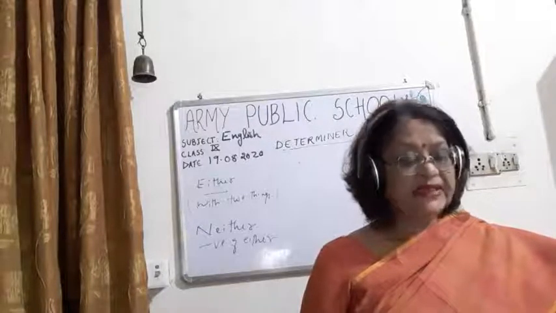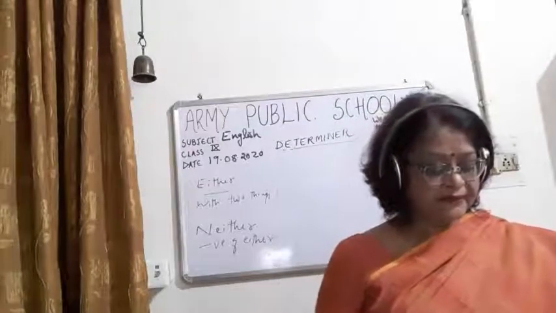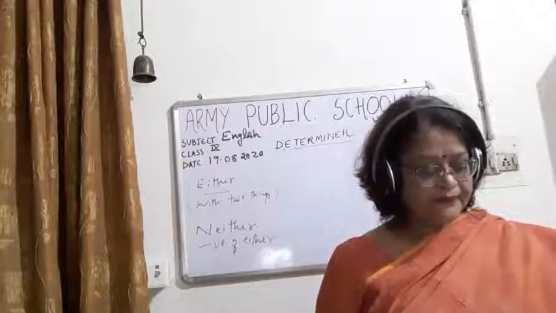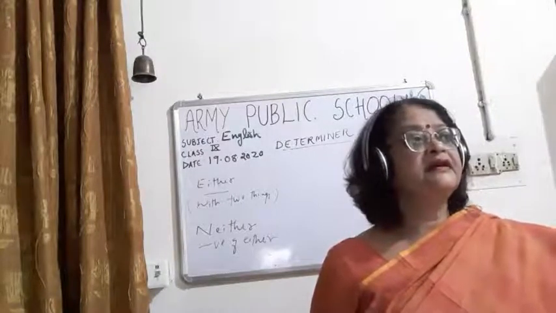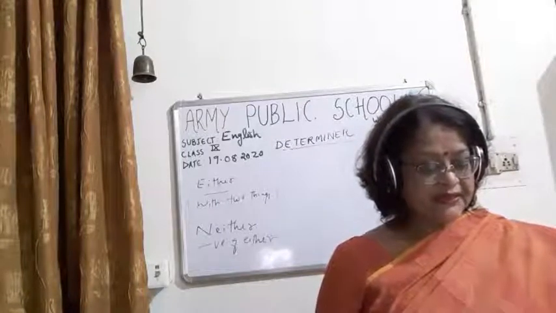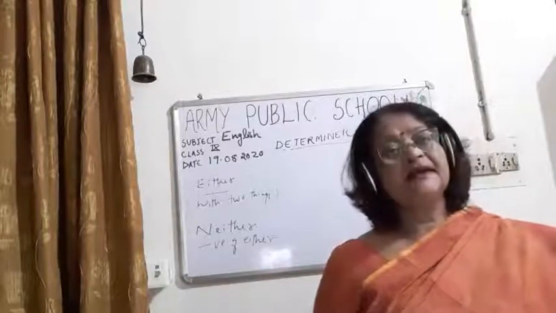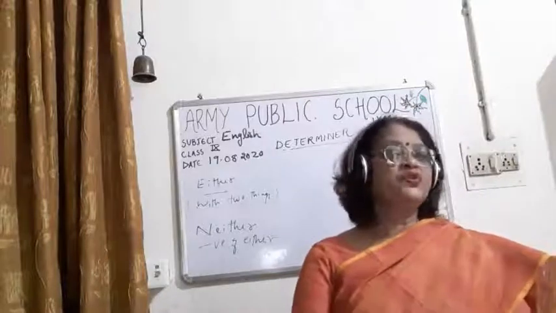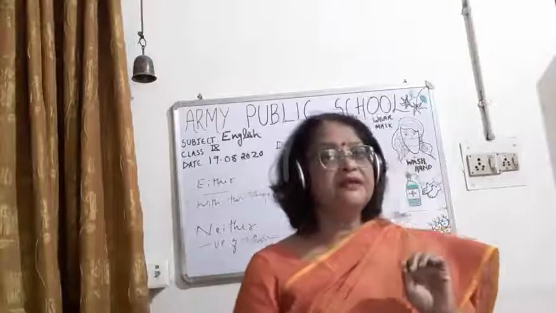Neither boy said anything. Neither answer is correct. So children, either also means both, and neither is followed by a singular noun, like neither boy said anything, neither answer is correct. One noun should be there.